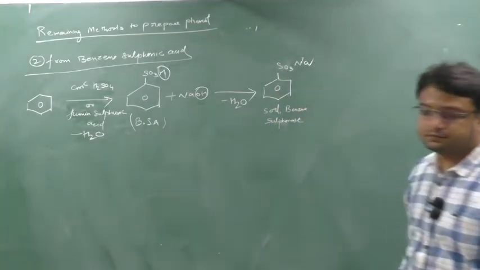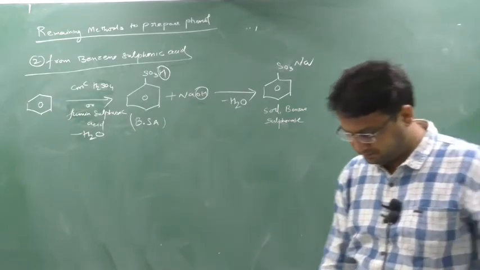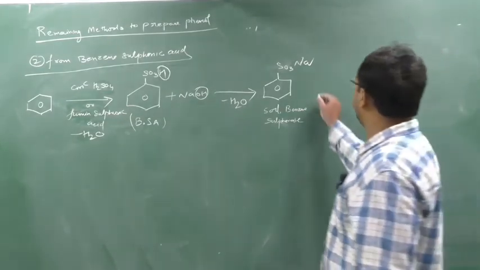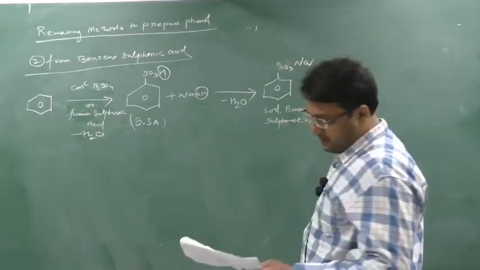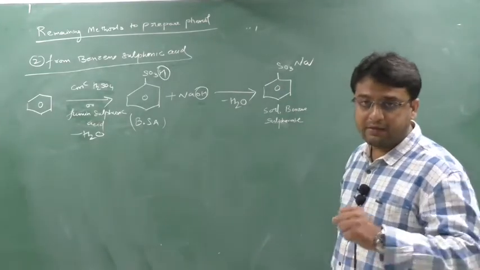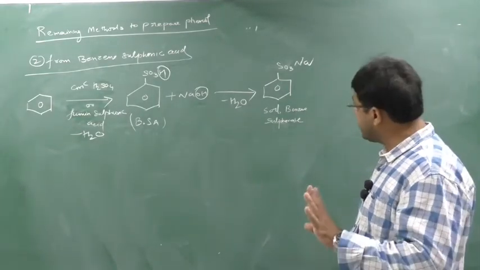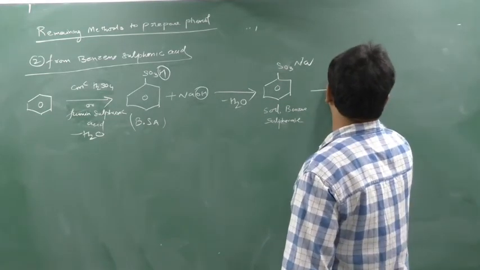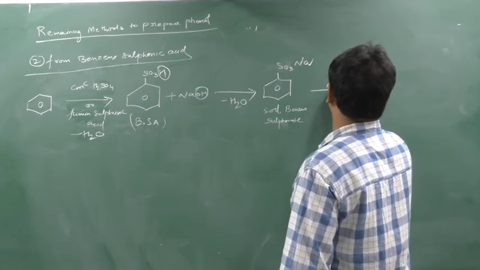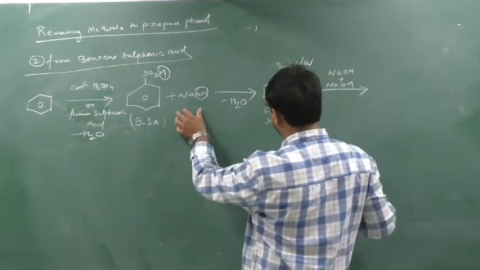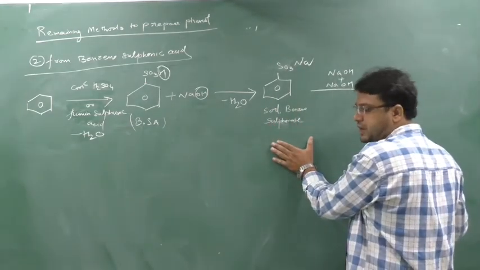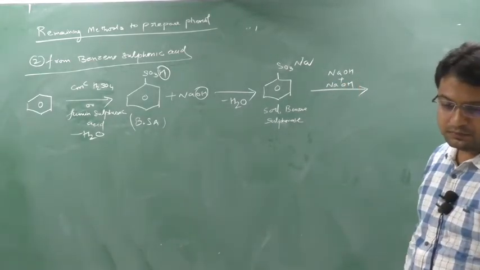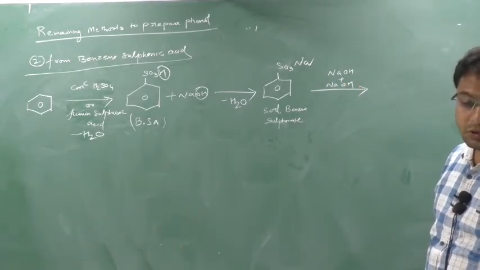Clear? Yes or no? Clear? Next, again what will I do? Now see here, it's very important. Again I will react with 2 moles of NaOH. How many moles of NaOH? 2 moles of NaOH. First I react with NaOH and get this sodium benzene sulfonate. Again this sodium benzene sulfonate I will react with 2 moles of NaOH. Now what will happen?